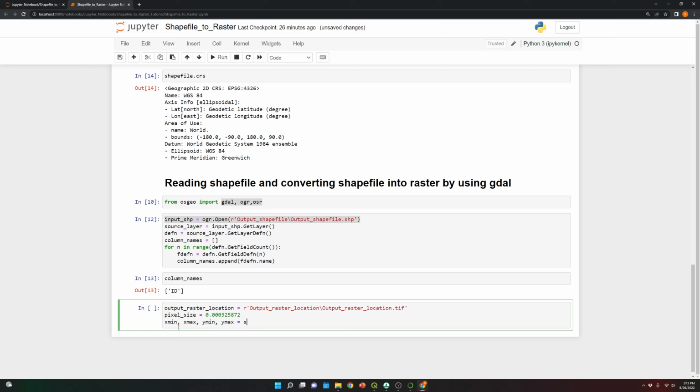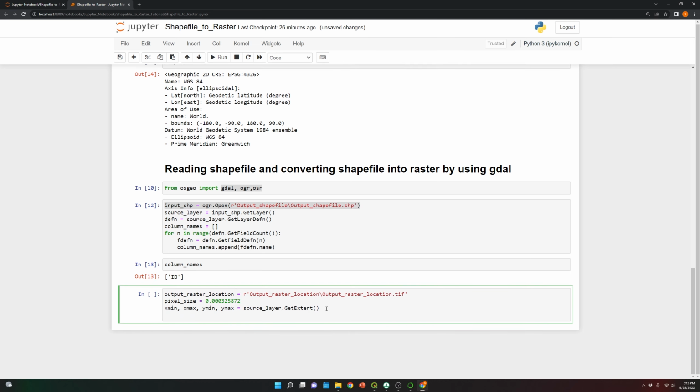So now we're gonna call source layer, and we're gonna use the function GetExtent. So with this line, we should be able to get the boundaries. Should be the left upper corner and the right bottom corner.